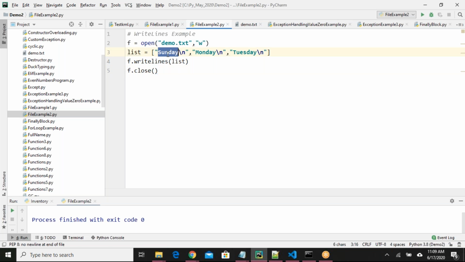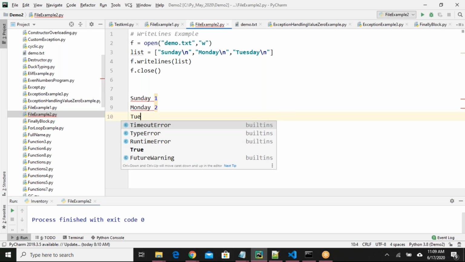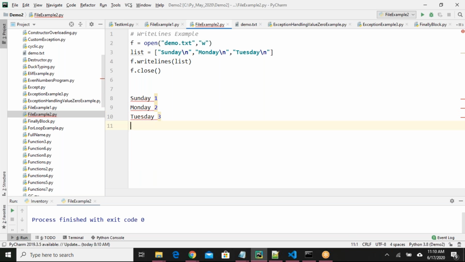For example, in my file, I want to see data like this: Sunday 1, Monday 2, Tuesday 3. Instead of using write lines, I want to loop through all the elements, perform some operation, and then add this to my file.